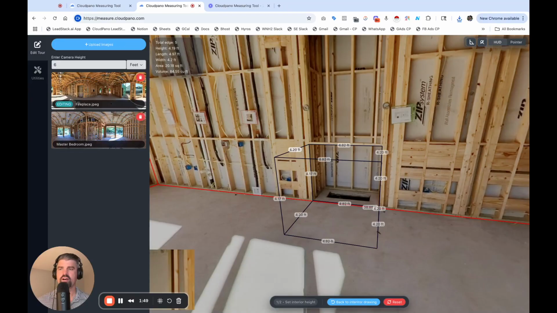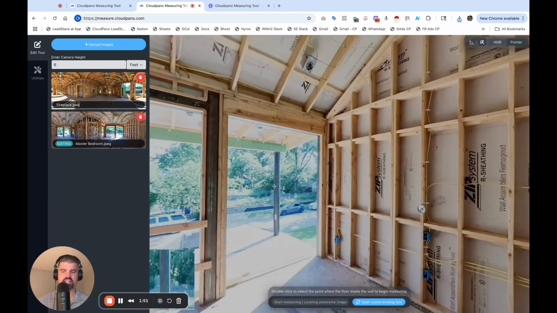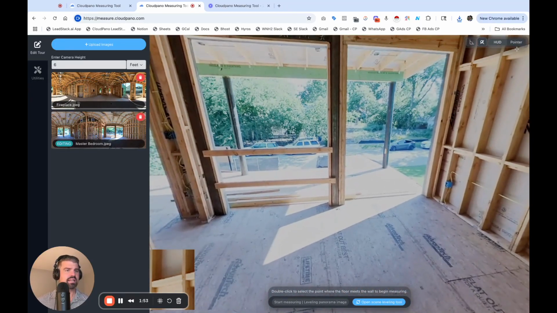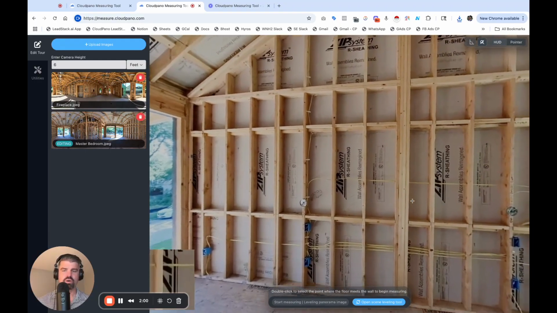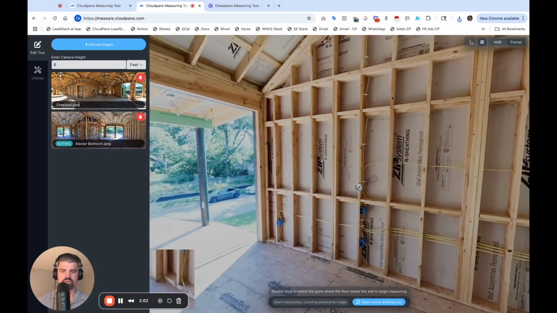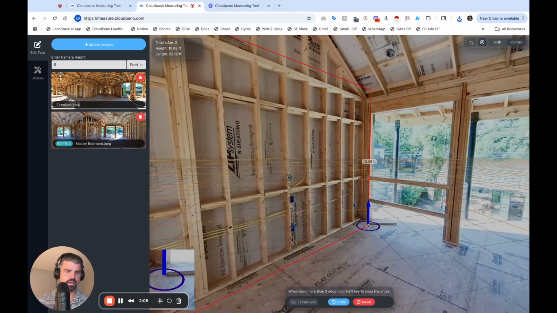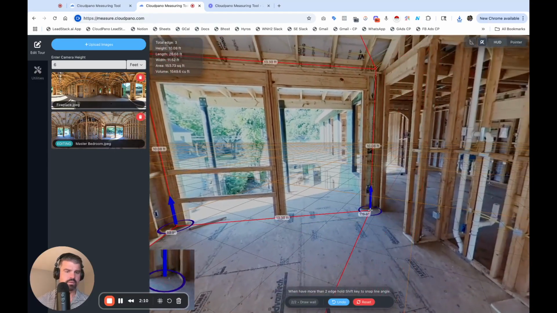So if you go here as well, we can also reset and do this again. So I'll show you what I'm talking about. This time I'm going to have my pointer zoomed in. I don't really like that, so I'm just not going to do that. I'm going to do the same thing, show you what I'm referring to. I'm going to go to this corner to set my height. I know once you get going, you actually get pretty fast. You set your height, then you want to set your floor. Just put it here.